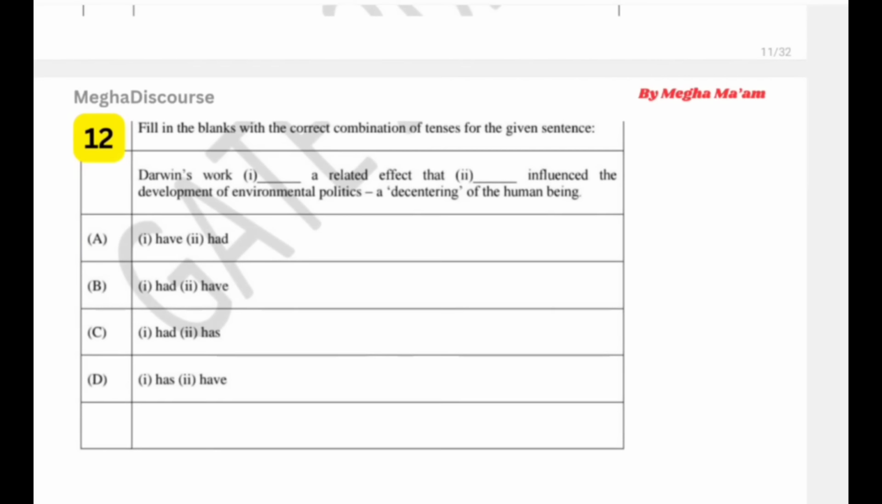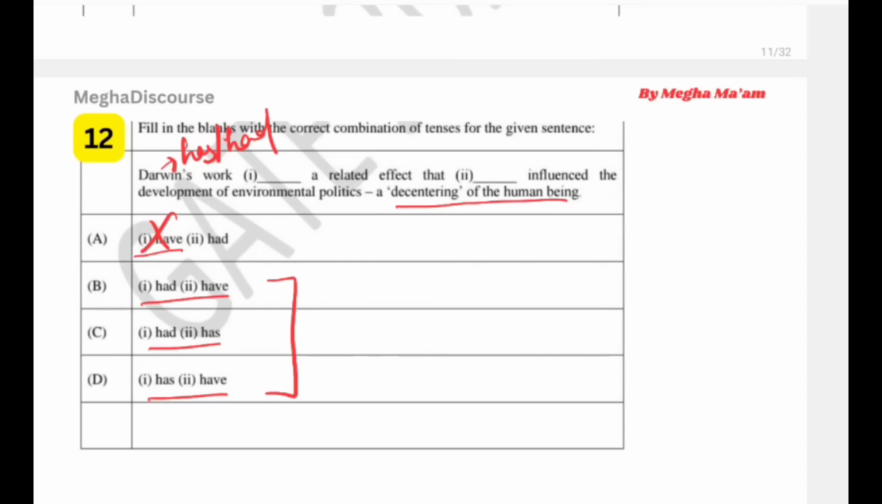Question number 12. Darwin's work dash a related effect that dash influenced the development of environmental politics, a decentering of human being. So first look at the words carefully. It says that Darwin's work has a related effect. Now look at the options. Have a related effect? No, because he is a single person. So either has or had will come. Now had and have. Had and has. So this is not our option. Sorry. And this. So we have option 3.